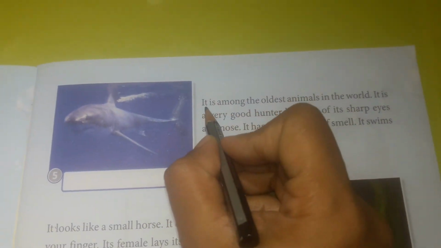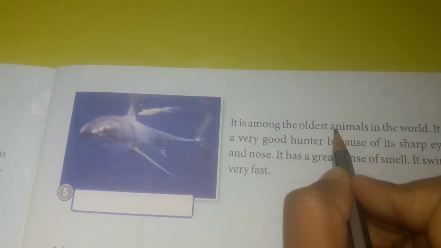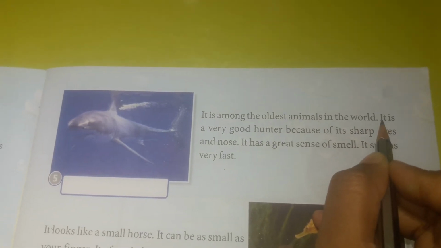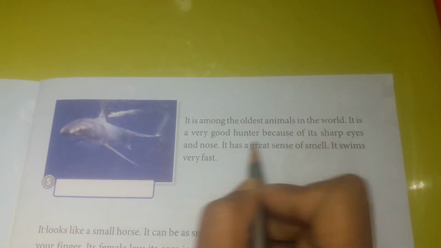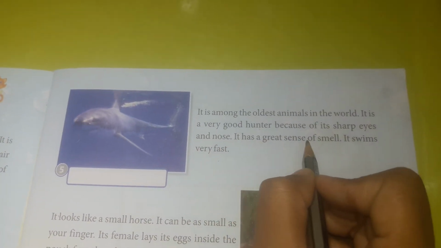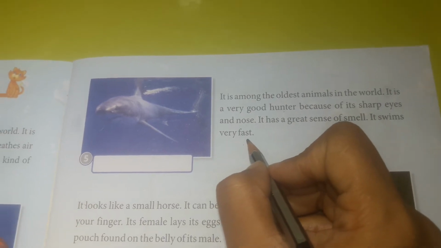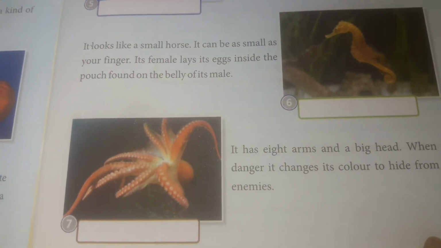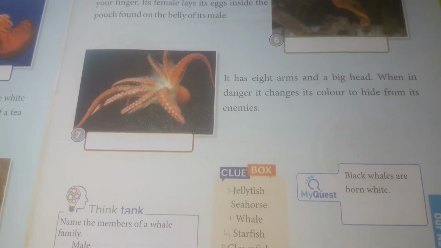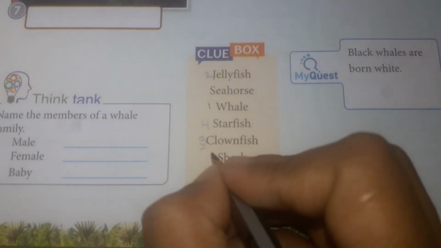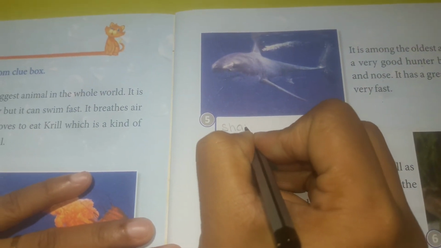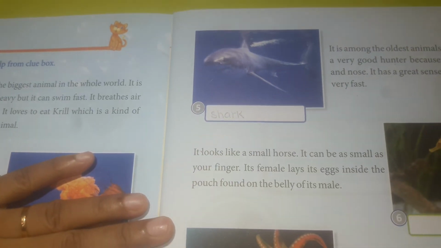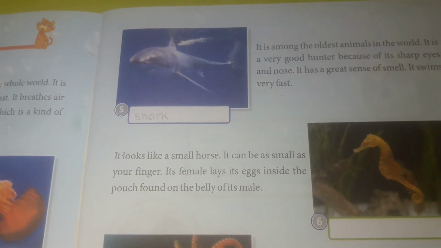Number 5. It is among the oldest animals in the world. It is a very good hunter because of its sharp eyes and nose. It has a great sense of smell. It swims very fast. So, that is a very common one, I think you all can write. Yes, your answer is shark. S-H-A-R-K, and they have very rough and tight skin.